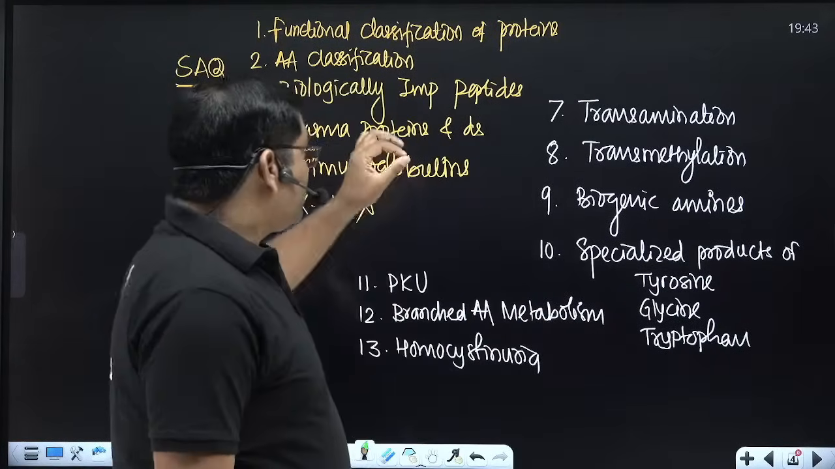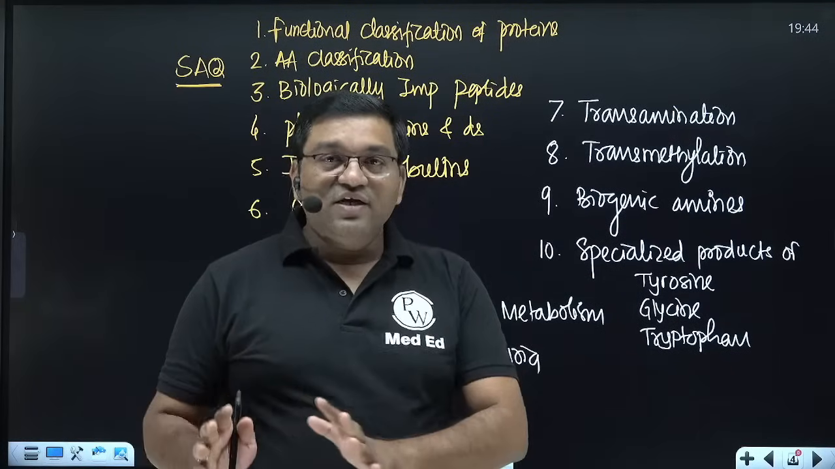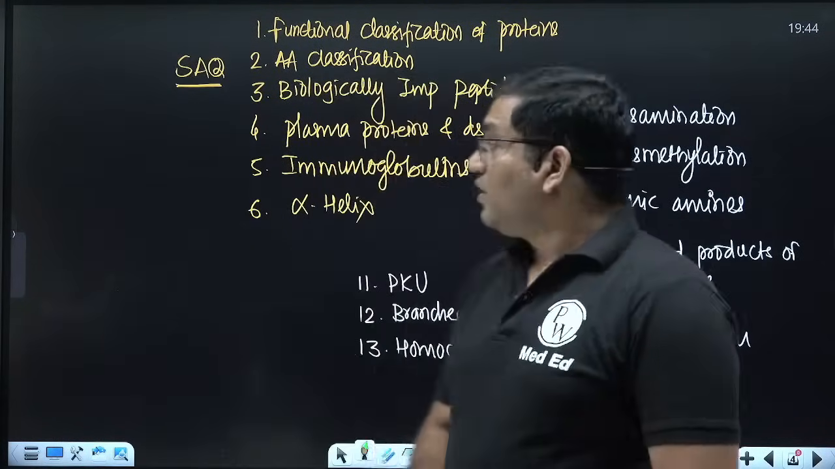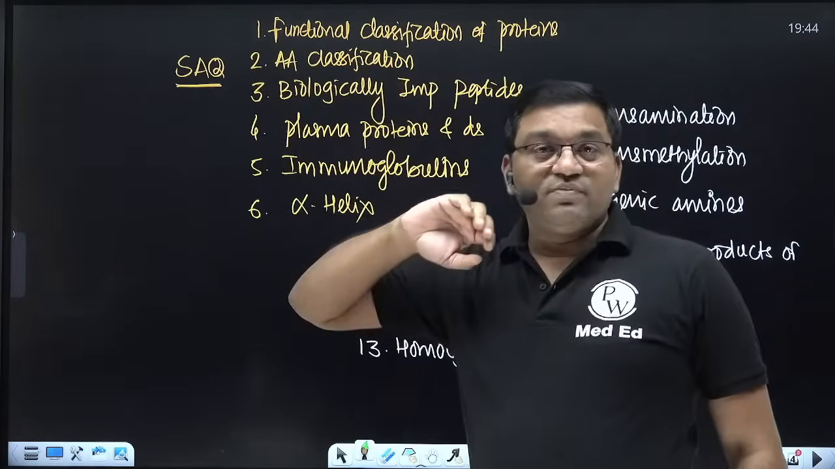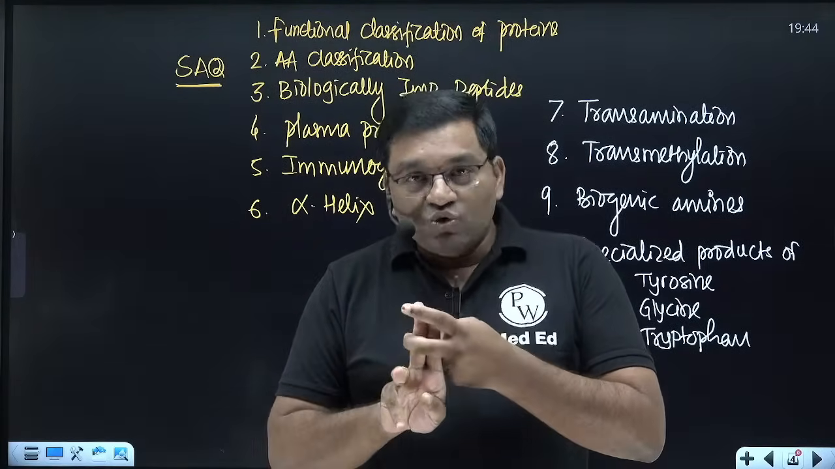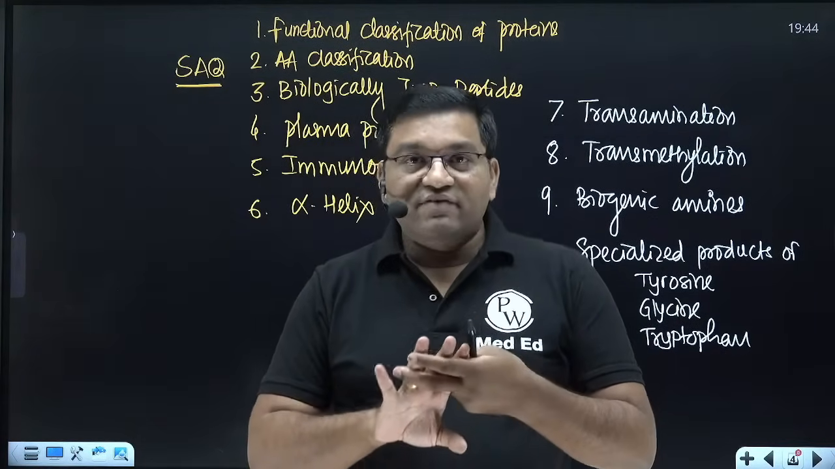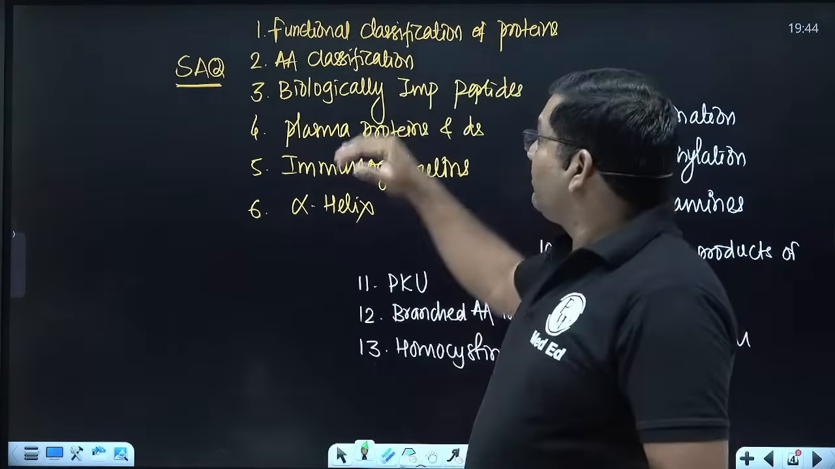See here, amino acid classification is different. The classification of amino acids is different, the classification of proteins is different. Amino acids are classified on the basis of 4 properties. First, their structure, second, their solubility, third, whether they are essential in diet or not, and fourth, metabolic fate. This is amino acid classification.